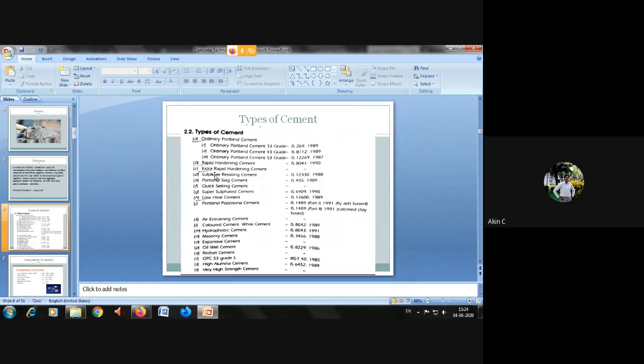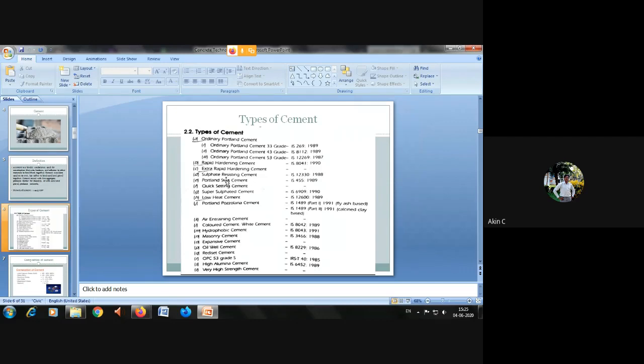Now, when we come to sulfate resisting cement, you know what the use of sulfate is. This morning also we saw, in the wastewater engineering laboratory taken by Ms. Rekha ma'am, why they have given the determination of sulfate test. Have you noticed that? Why is it mandatory for a civil engineer to learn that particular test?